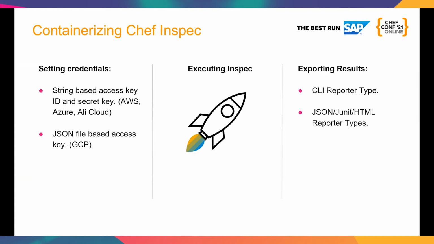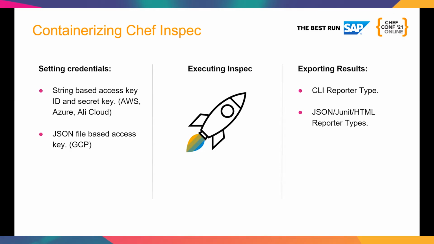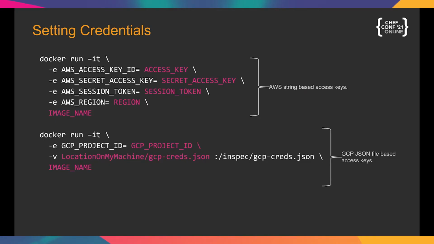So if you only need CLI access, you can just run the container interactively and see that output. However, if you're looking into exporting the results for something like CI/CD usage, we may want to export a JSON file or HTML, whatever. So we're also going to take a look at doing that inside a container and getting that to output to the host as well. So the next slide, we're going to first look here at setting credentials.